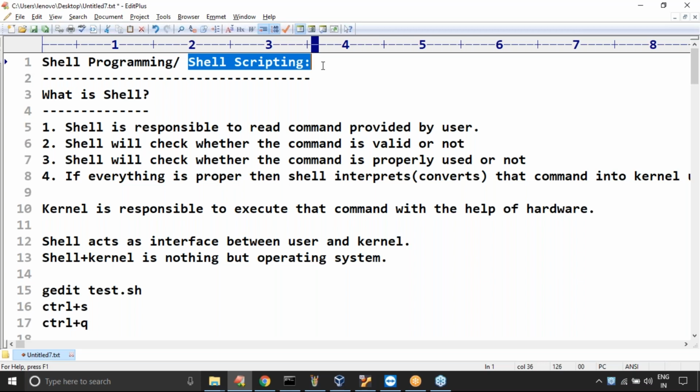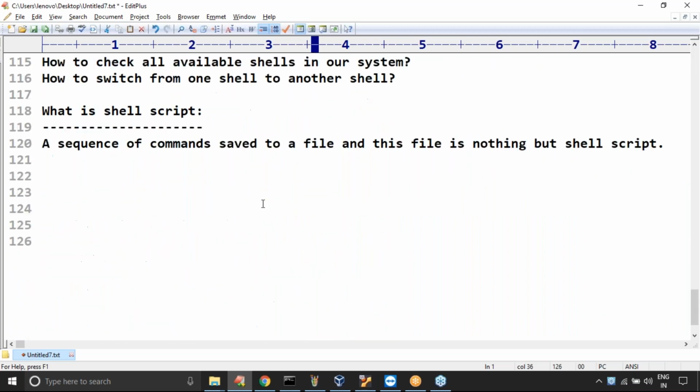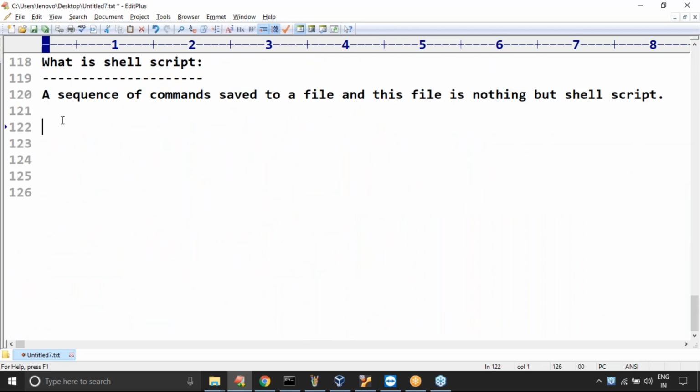Very important, sir. In addition to commands, a script can contain programming features also, like conditional statements, if else, switch statement, case statement, we have loops, functions.